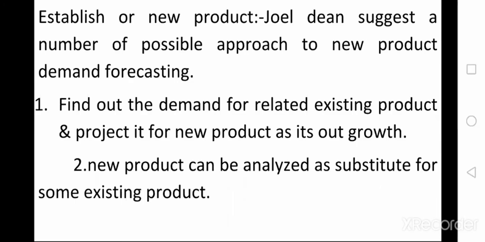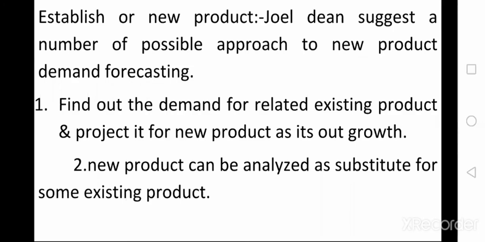But if the product is new to the customer and new to the market, then estimating the demand for the product is very critical. So for this type of new product, Joel Dean suggests a number of possible approaches to new product demand forecasting.